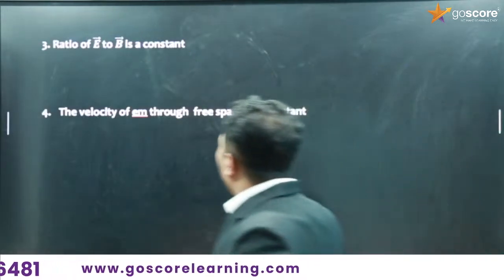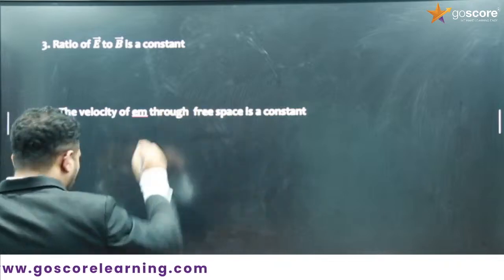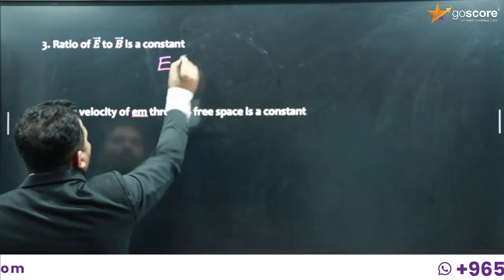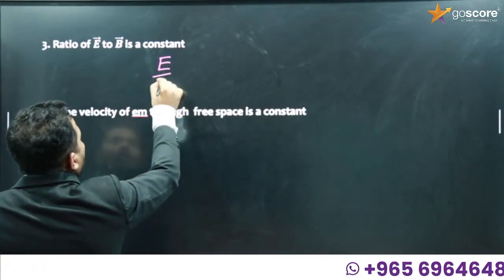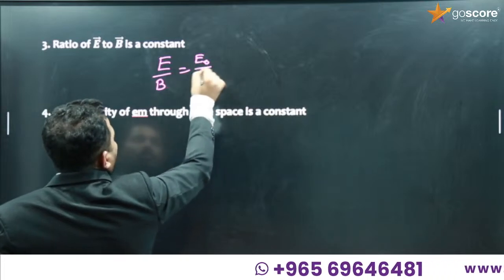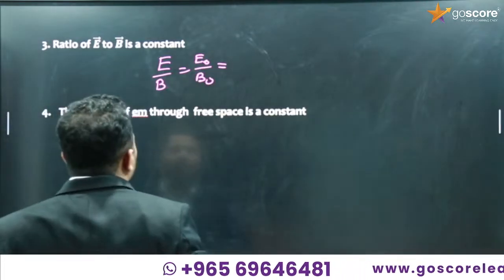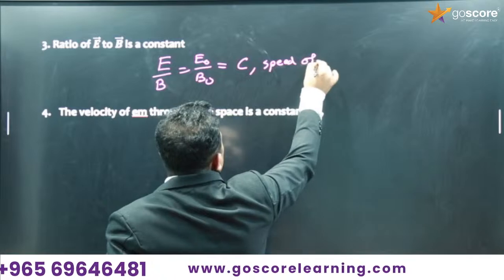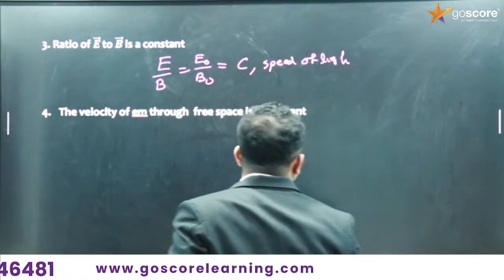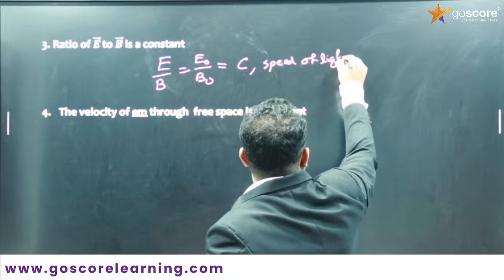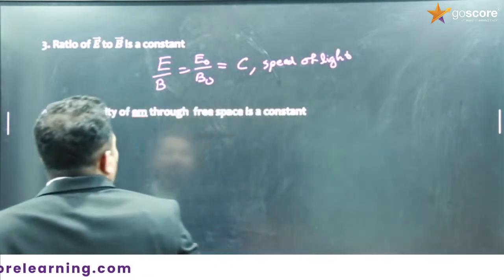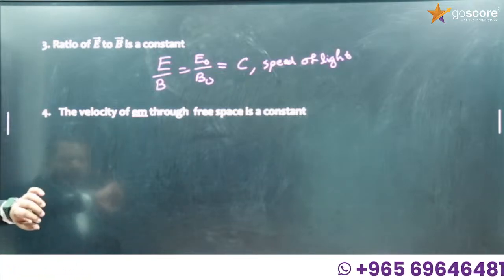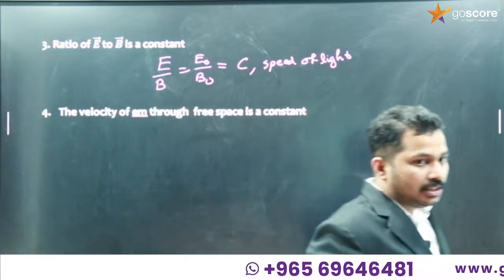Next point: the ratio of electric field to magnetic field is a constant. What constant? E by B, which can also be written as E0 by B0, is constant, and that constant is c. What is c? Speed of light. Speed of light means speed of the electromagnetic wave. Light is an example of an electromagnetic wave. So the ratio of electric field to magnetic field vector, E0 by B0, is the speed of light.